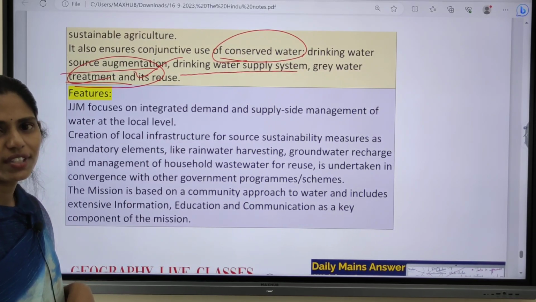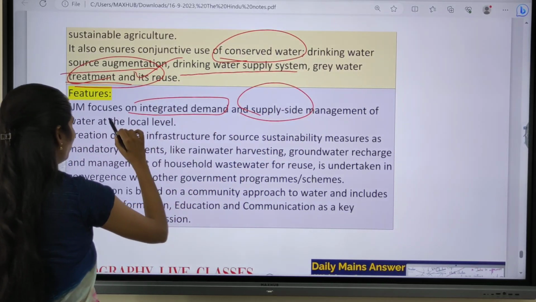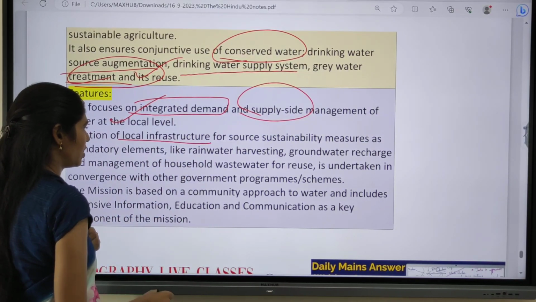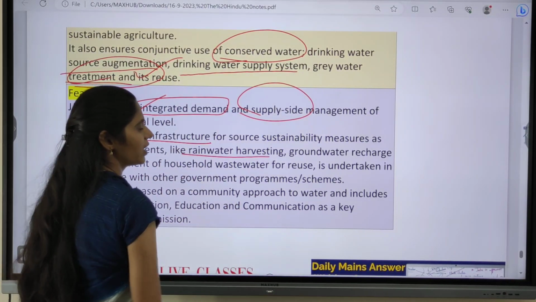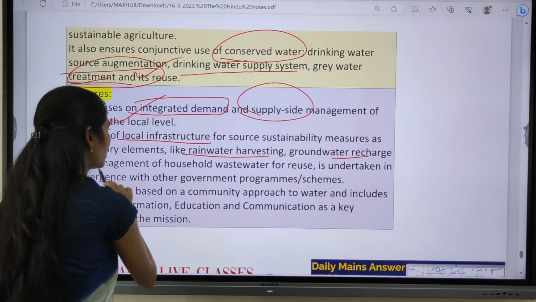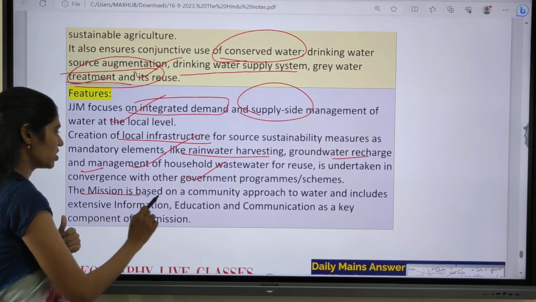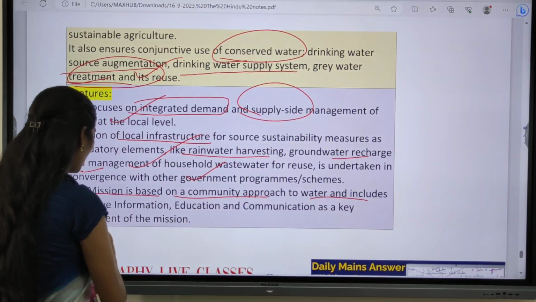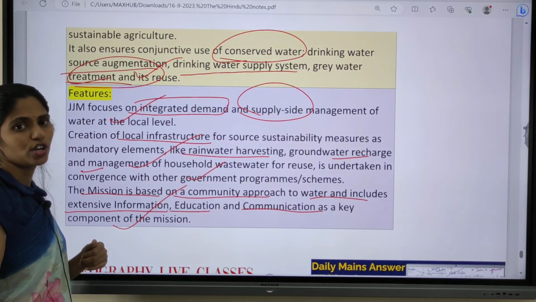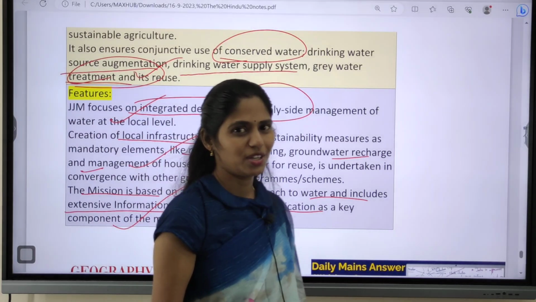And what are the features of this Jal Jeevan Mission? They are focusing on integrated demand and supply side management of water at local level, and even on creation of local infrastructure. Especially they are focusing on rainwater harvesting, rainwater management, groundwater recharge and management. Okay, so these are some things which they are focused on. And apart from this, the mission is based on a community approach to water and even includes extensive information, education, communication. They are the key components of this mission. So these are some important features of this Jal Jeevan Mission. I hope it is very much clear, right?